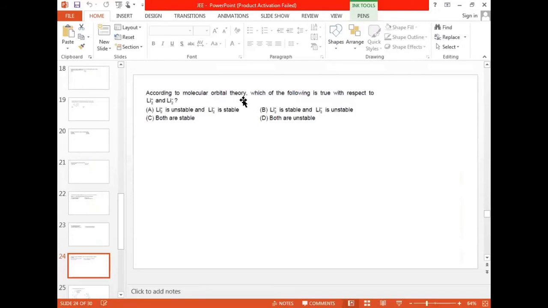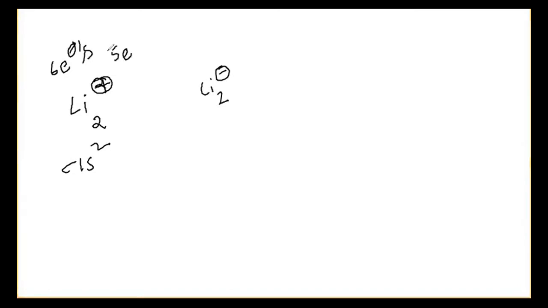Li2 plus and Li2 minus is given. Let us take that. First, Li2 plus. The other one is Li2 minus. Li2 means 6 electrons, so Li2 plus means 5 electrons.